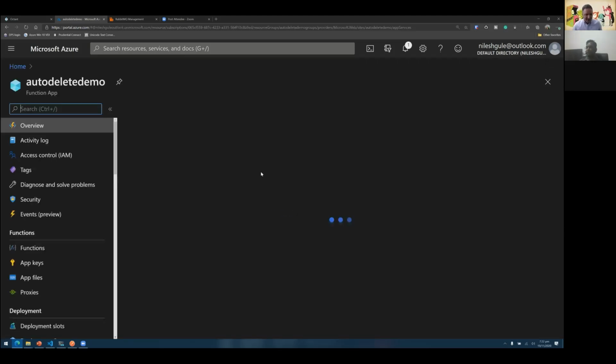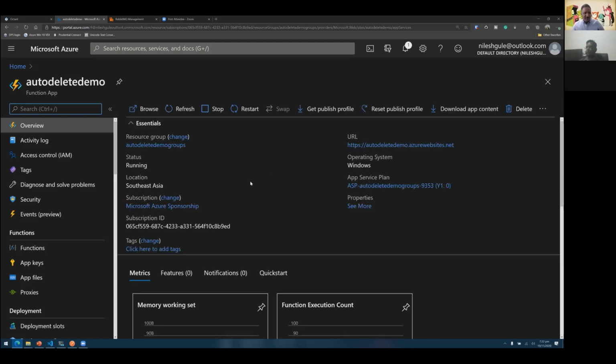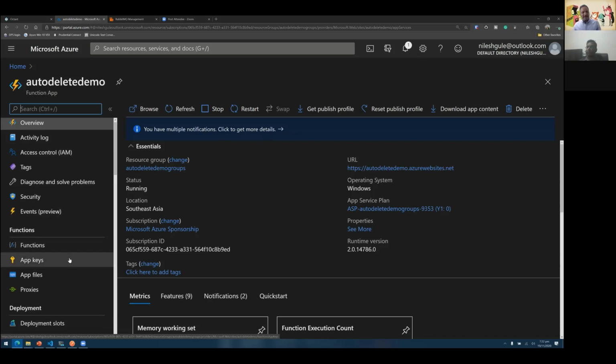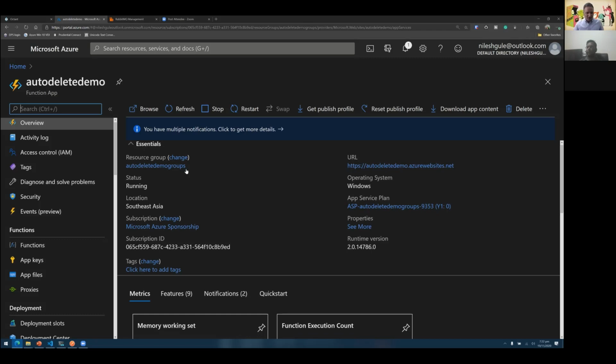If I select this function, you will see the overview pane. In the Azure portal, we have two types of panes. One is called the control plane, where we have access to all the management features like the overview, tags, and security. And then there is the data plane, which is where the actual code and functionality reside. This is mainly the control plane, where we see details about which resource group is associated with this function and what the URL is where I can call this function.